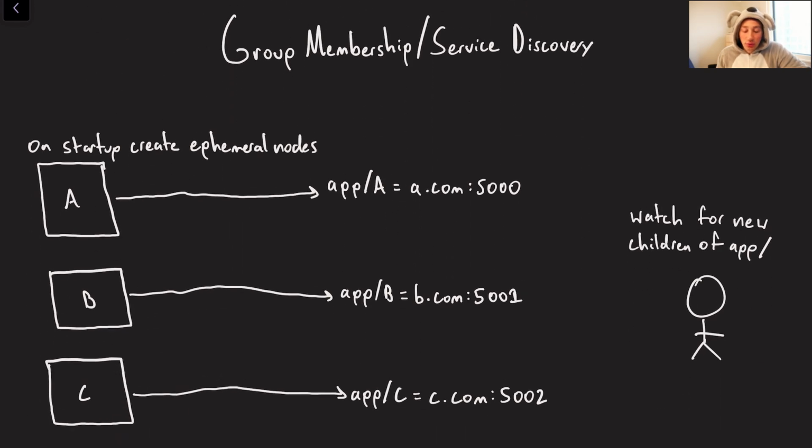Okay, another one is going to be group membership and service discovery. It's worth noting that we actually saw this in play last week in our Kafka paper. This is pretty much exactly what they did. So imagine you've got a few different servers, right?